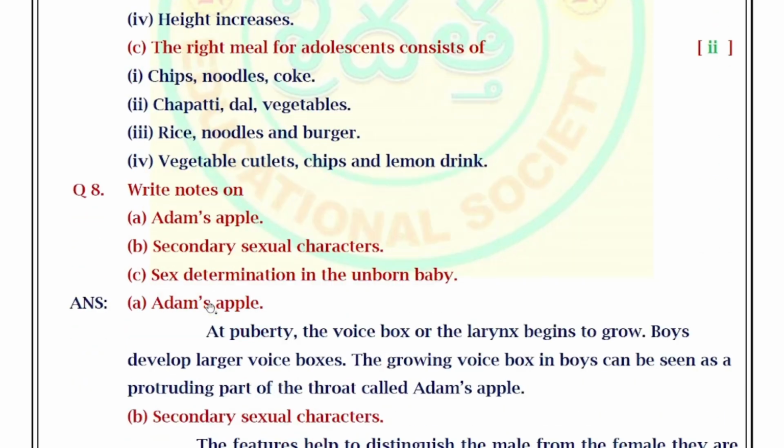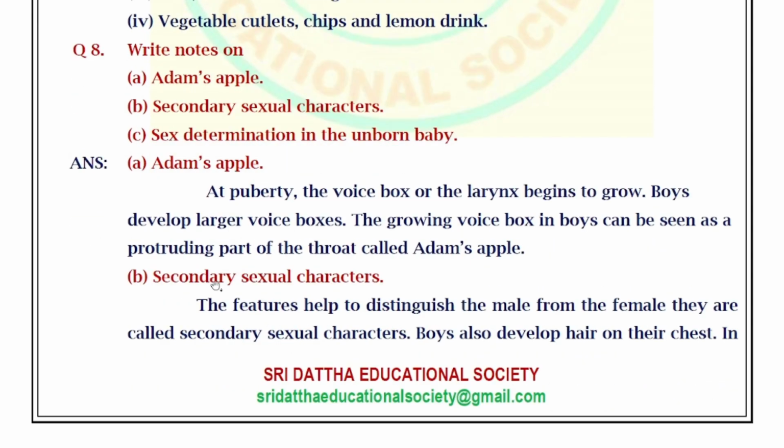Next, move on to the eighth question. Write short notes on Adam's apple, secondary sexual characters, sex determination in the unborn baby. Now move on to Adam's apple. At puberty, the voice box or the larynx begins to grow. Boys develop larger voice boxes. The growing voice box in boys can be seen as a protruding part of the throat called Adam's apple.